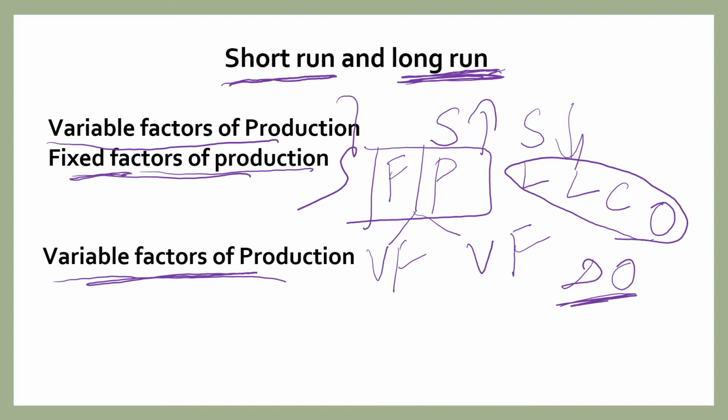Today, we are going to discuss law of variable proportion. That is, we are trying to analyze production analysis in the short run. Dear students, let us understand an interesting and important concept, law of variable proportion.